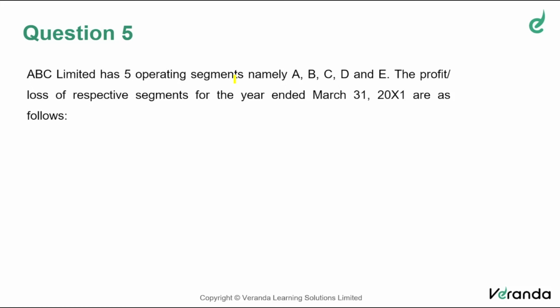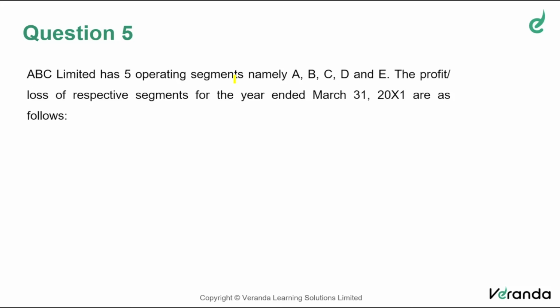If the revenue of a particular operating segment is at least 10% of the total revenue, if the assets of that segment are minimum 10% of the total assets, if the result of that segment is minimum 10% of the total results, that operating segment becomes a reportable segment. If an operating segment satisfies any of these three, not cumulative, alternative, either it satisfies result criteria or revenue or asset, it becomes a reportable segment.